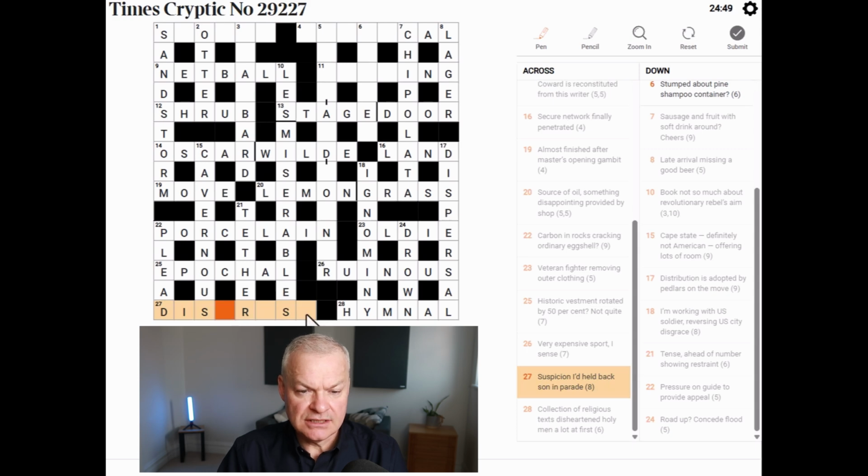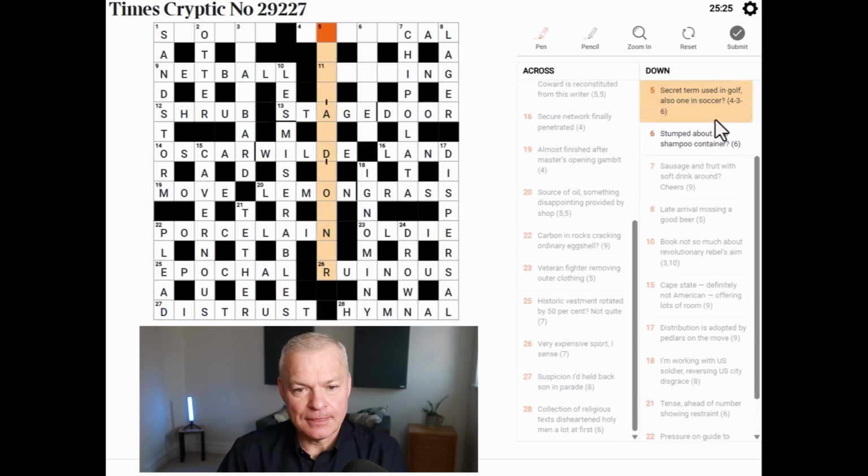Distress fits the letter pattern, but not the word play or definition. Distrust is suspicion. View. Eyed held back is eyed reversed. Sun is S in parade in strut. Fantastic. Okay, well, let me have a look at the right-hand part of the grid before reverting to the horror show in the top left.